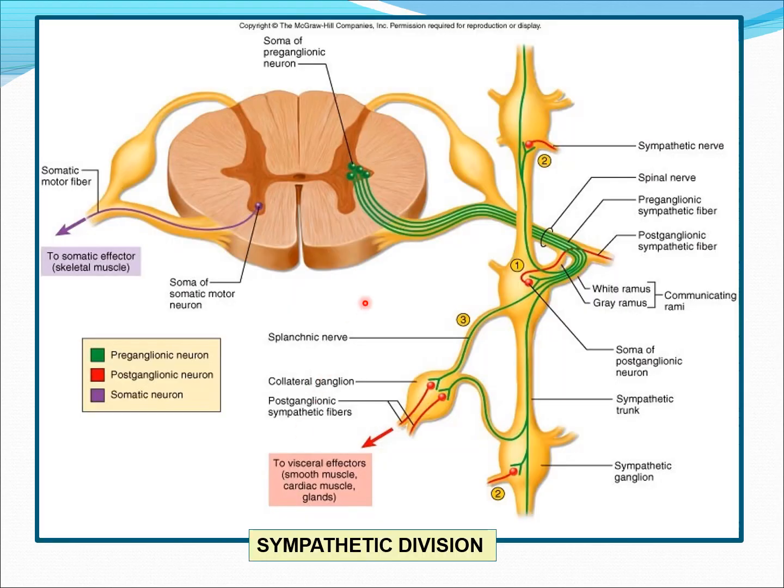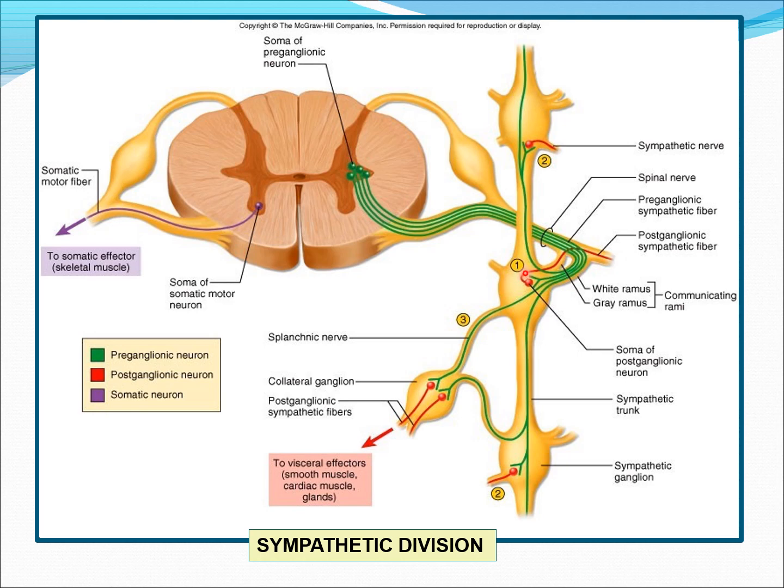In this picture, you can see the first three mechanisms. This is the cell body of the preganglionic fiber of the sympathetic nervous system in the lateral horn of gray matter. This is the dorsal horn, this is the ventral horn, and this is the lateral horn of gray matter in the spinal cord. So this is the cell body. From the cell body, the preganglionic fiber starts. It comes to the autonomic ganglion here. From here, it can synapse with a postganglionic neuron.